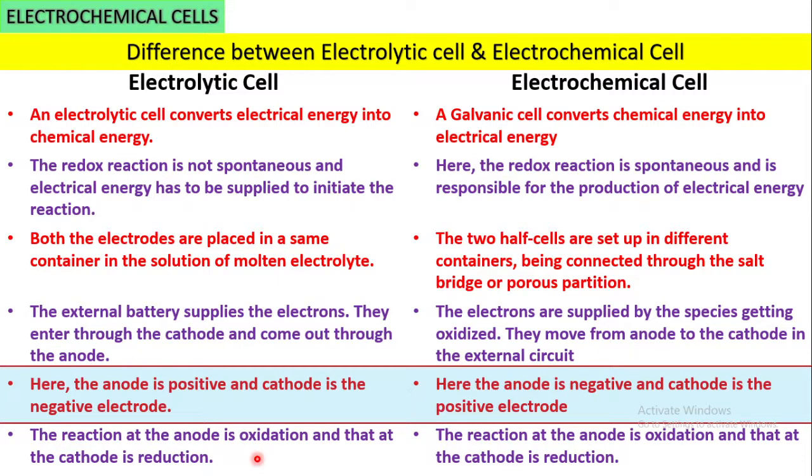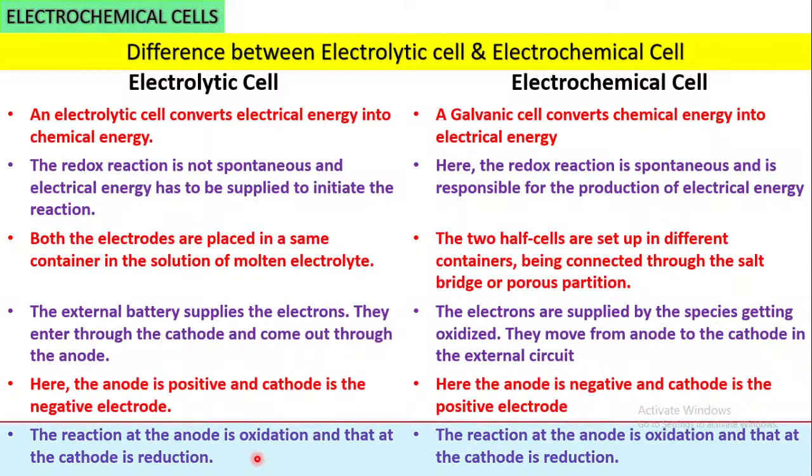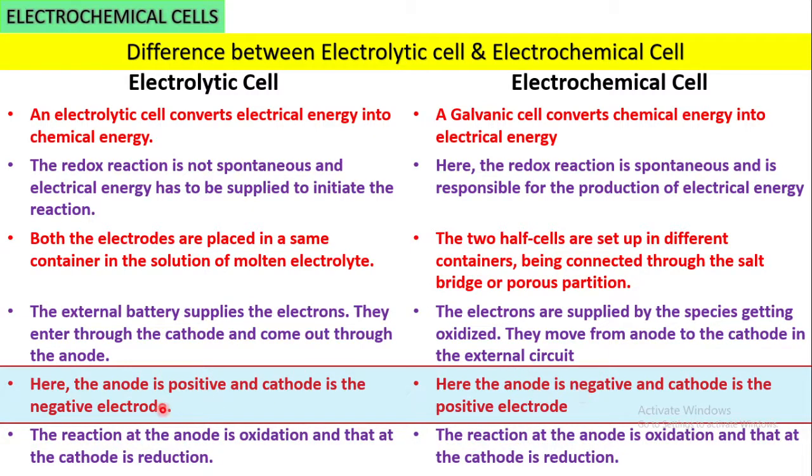The last point is the same: on the anode oxidation takes place and on the cathode reduction takes place. The only difference is that the anode is positive and the cathode is negative in the electrolytic cell, and the anode is negative and the cathode is positive in the electrochemical cell. Remember this terminology, it has different meanings.